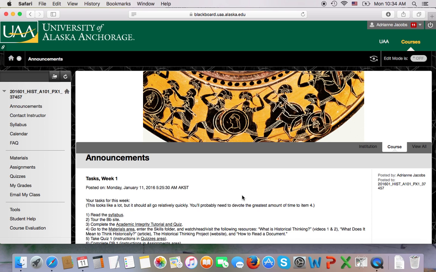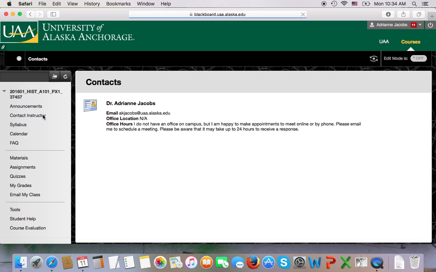Now, you're going to navigate around the Blackboard site for the class by going over to this navigation toolbar on the left side of the screen. As you can see, I am highlighting all of these little links that you're going to use. The first one is announcements. We've already talked about that, so let's go right to the next one, contact instructor.